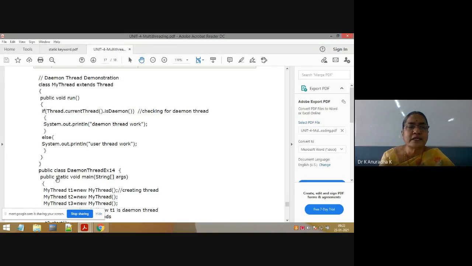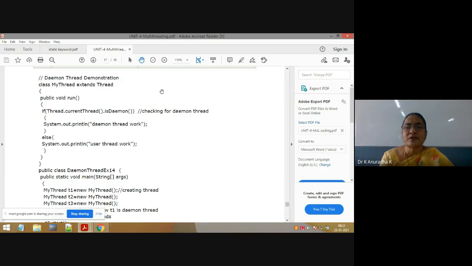Another way of creating multiple threads is, instead of writing one class and creating multiple objects for the same class, in the second way I will create multiple classes. How do I create multiple classes which behave like threads? Class MyThread1 extends Thread. So this is one class. Next, in the same way, class MyThread2 extends Thread. This is another thread. Next, class MyThread3 implements Runnable. We can use either extends Thread or implements Runnable. So class MyThread3 implements Runnable.